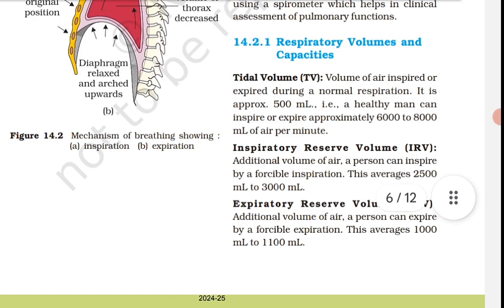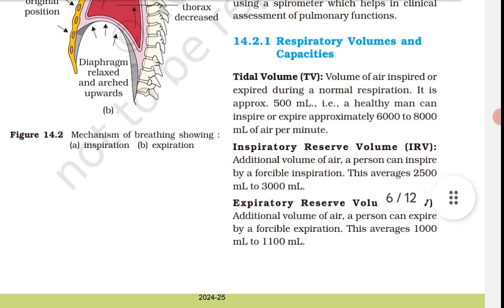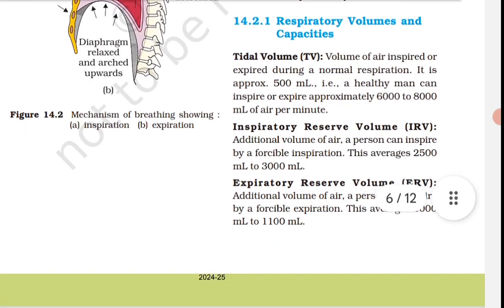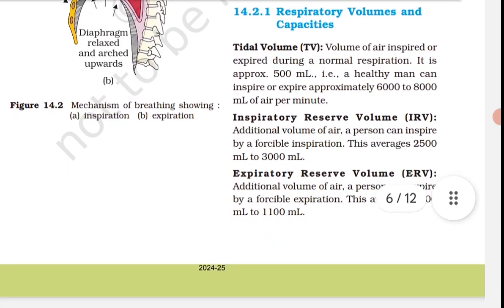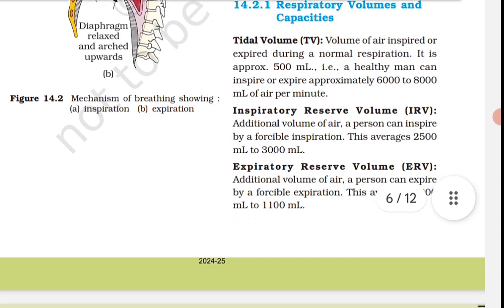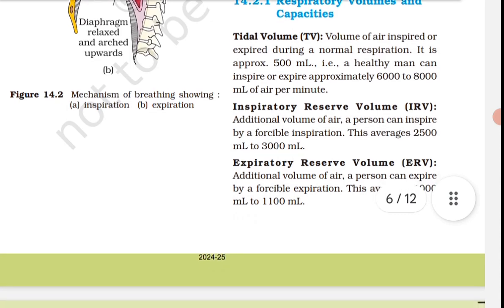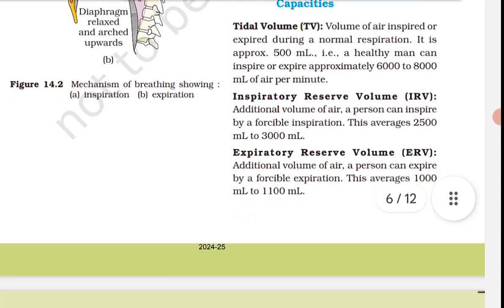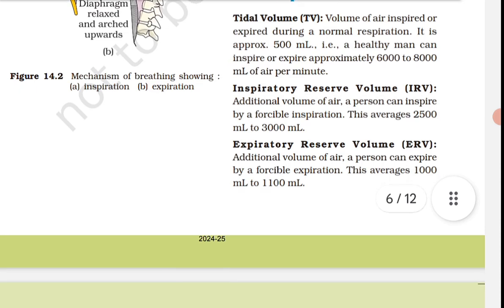ठीक है? The overall increase in the thoracic volume causes a similar increase in the pulmonary volume. An increase in pulmonary volume decreases the intrapulmonary pressure. क्या करेगा? इंक्रीज पल्मोनरी वॉल्यूम होगा तो डिक्रीज इंट्रापल्मोनरी प्रेशर होगा, क्योंकि प्रेशर और वॉल्यूम इनवर्सली प्रोपोर्शनल होते हैं. To less than the atmospheric pressure, which forces the air from outside to move into the lung, that is inspiration.